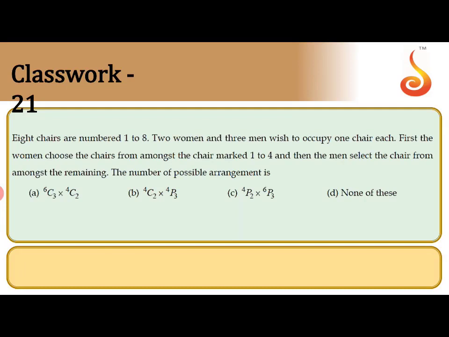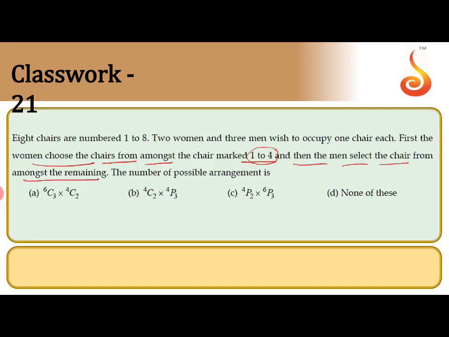Next question, 21st question. Read the question carefully. In this question, 8 chairs are numbered 1 to 8. 2 women and 3 men wish to occupy 1 chair each. The women choose chairs only from those numbered 1 to 4. So that means women select only the chairs from 1 to 4. Then men select the chairs from among the remaining.